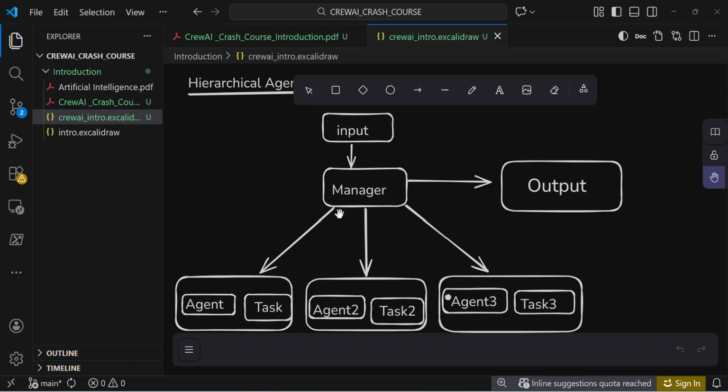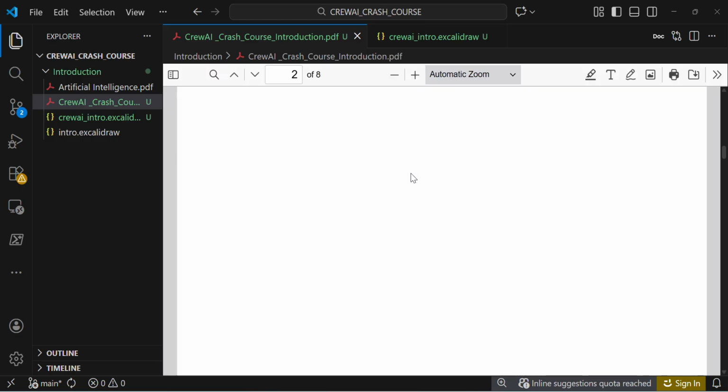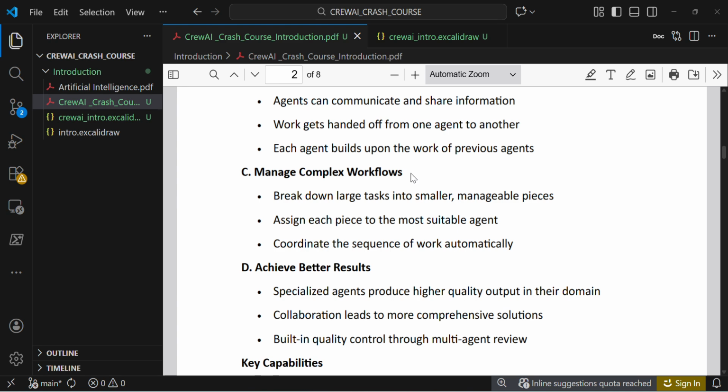If the user gives any query, the manager decides which agent to call, the first agent, the second agent, or the third agent, and finally it checks the answer and gives the output. This is the hierarchical process. So in Crewai there are two processes: one is sequential and the next one is hierarchical.